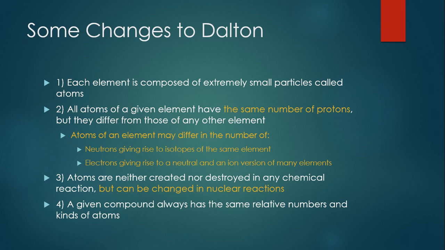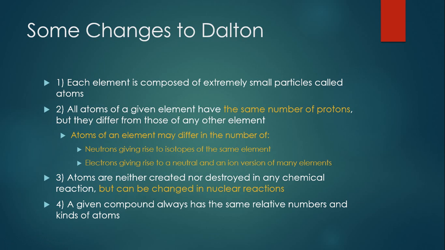While we're here talking about Dalton's atomic theory, I'd like to just give you the changes. The first one's okay. The second one, we should change to: all atoms of a given element have the same number of protons. Carbon always has 6 protons. Nitrogen always has 7. If you change the number of protons, you change the element. However, atoms of an element may differ in the number of neutrons. If you change the number of neutrons, you make isotopes. And if you change the number of electrons, you make ions. We'll talk more about that in another video.